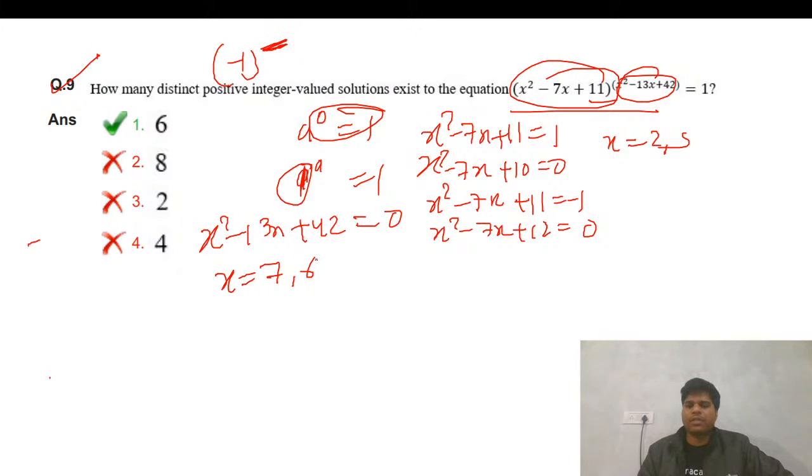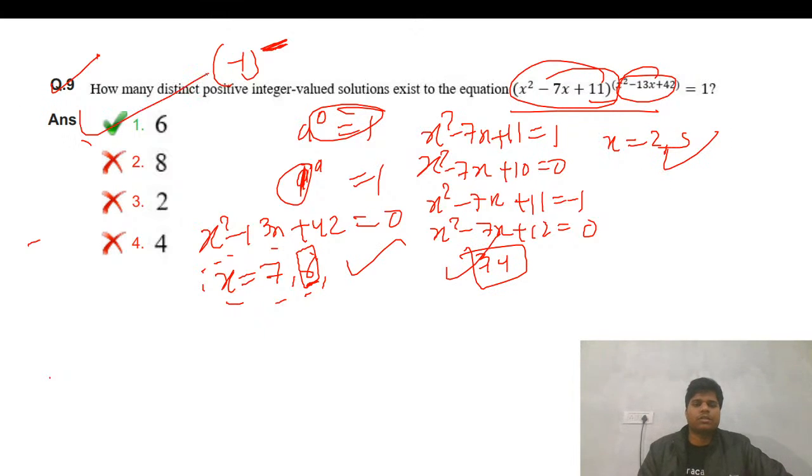So where is the power? These are the powers. So the power is even, so that is one case there for the 6. That is for 6. What is the solution for this, 3 and 4? So in total there are 6 solutions. 6 is the right answer.